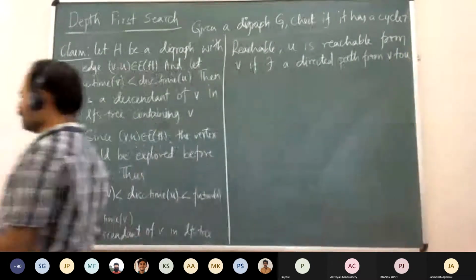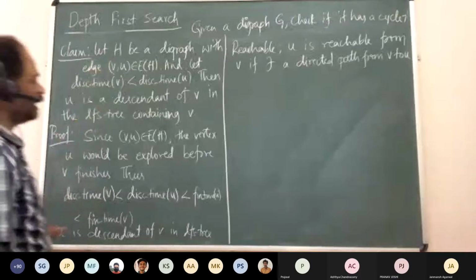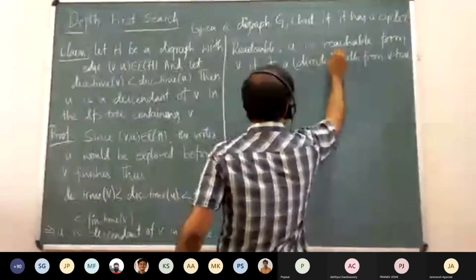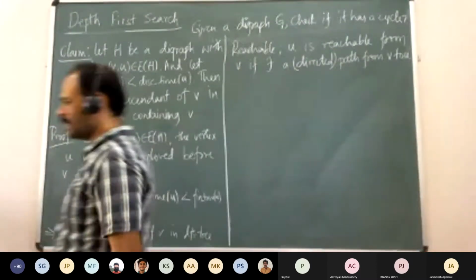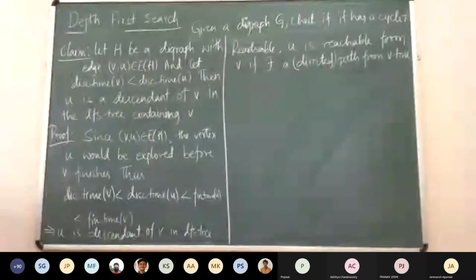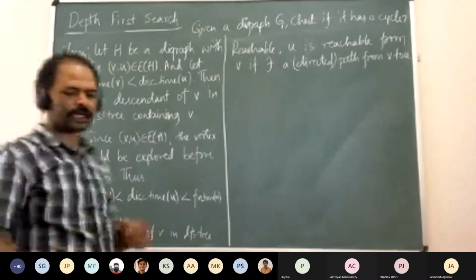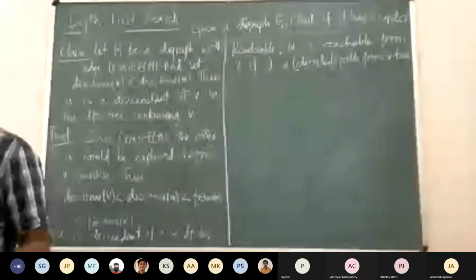If there is a path, right? Since I don't have to say directed, this reachability is true even in an undirected graph, as long as there is a path from V to U. If we are talking about directed graphs, it should be a directed path.